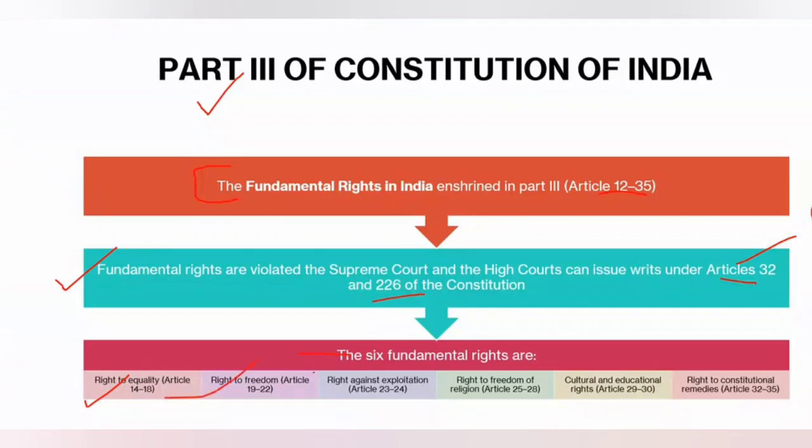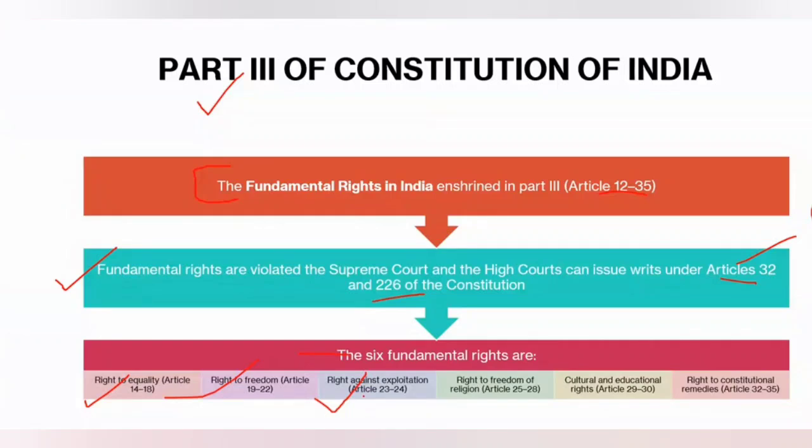Then comes the right to freedom. Articles 19 to 22 are there. Article 21 is important. Article 19(1)(a) relates to freedom of speech and expression. Under freedom of speech and expression, there is freedom of the press. There is freedom to form assemblies, unions, and associations. There is freedom to move freely throughout the territory of India, and many other freedoms provided in Article 19 of the Constitution of India. Article 21 is important. That relates to the right to life and liberty. Article 21 provides that no person shall be deprived of his right to life and liberty except according to procedure established by law. There is an important case under Article 21, the Maneka Gandhi case.